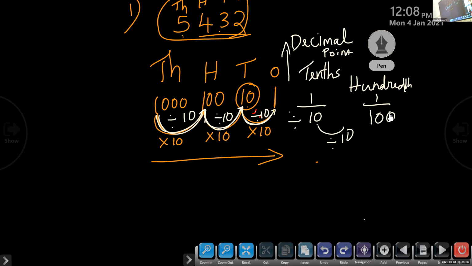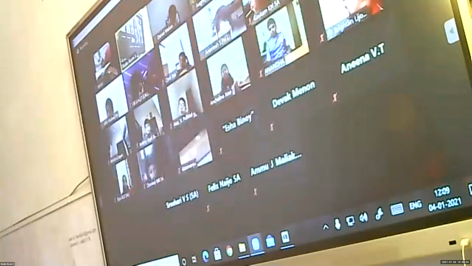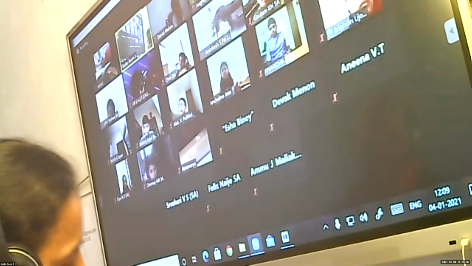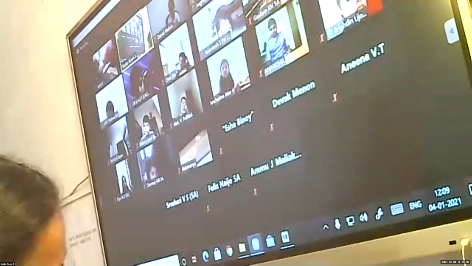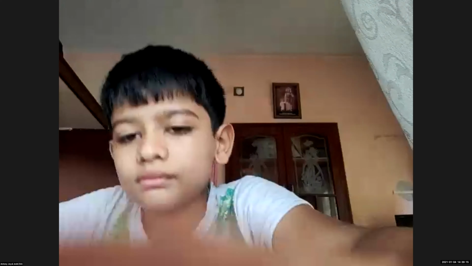Yes, children. Who can tell me, when we move in a place value chart from left to right, what will happen? Divide. Yes, division. Left to right. So without decimal point we are now discussing.